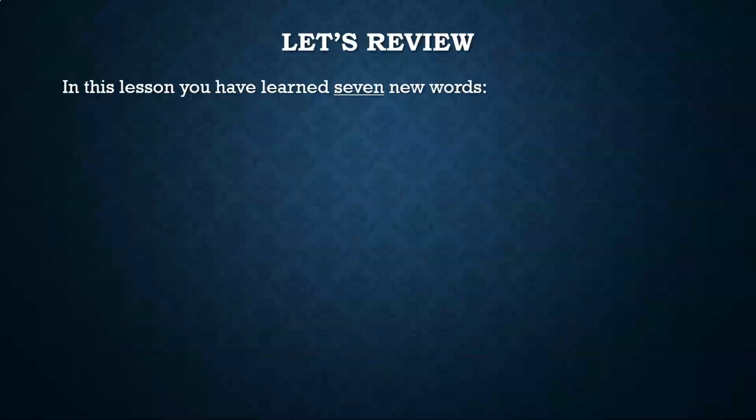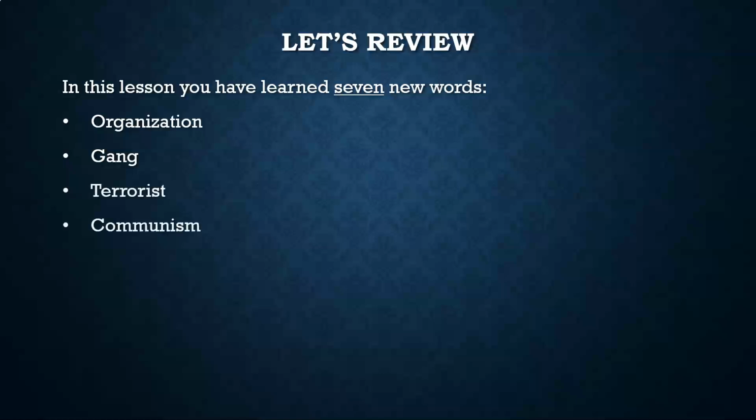Let's do a little conclusion here just for review. In this lesson, you have learned 7 new words: organization, gang, terrorist, communism, totalitarian, persecute, and overthrow. So I hope that was helpful. Please study these words, and they will come up in your next interview for the N400.